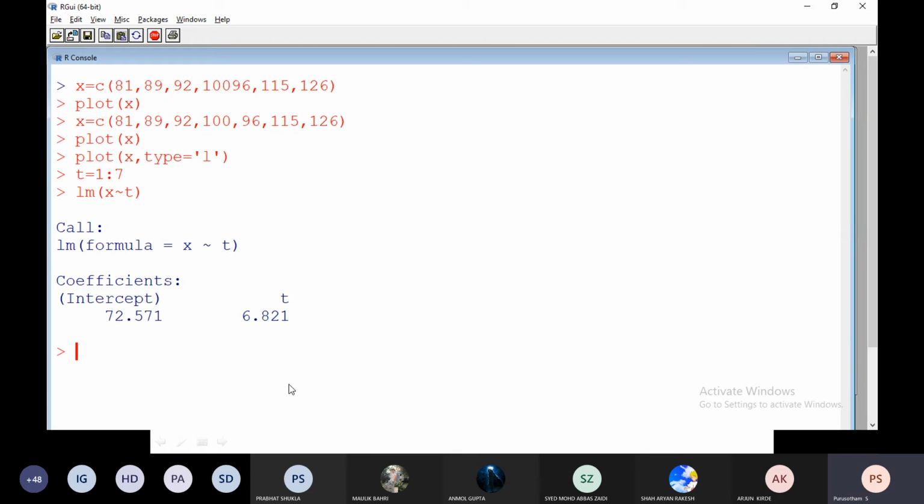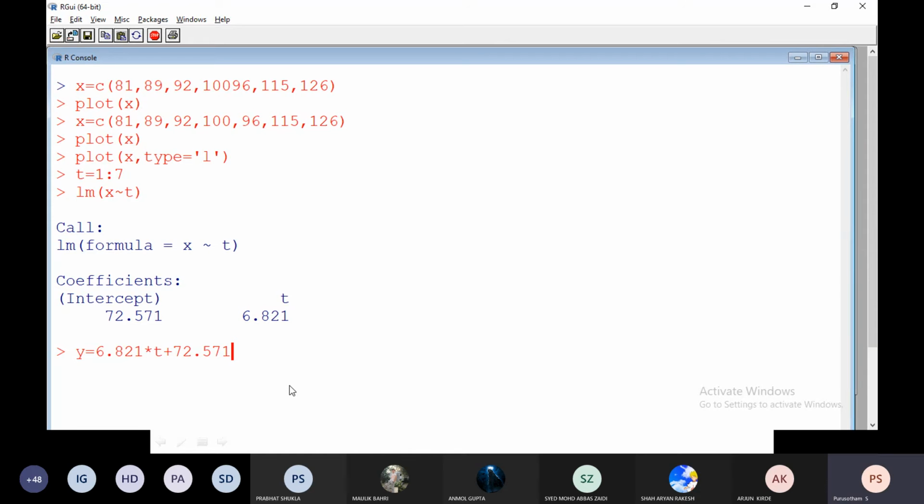Therefore, what is the line you are noticing? Y is equal to 6.821 times t plus 72.571.